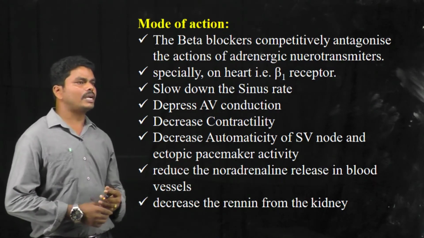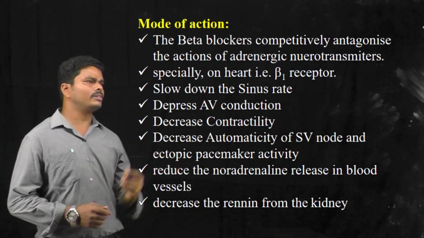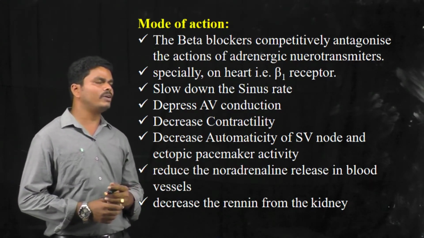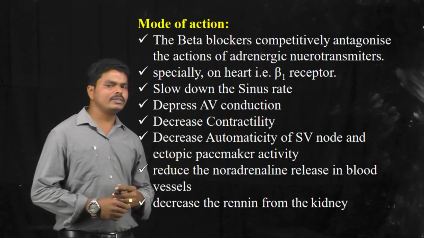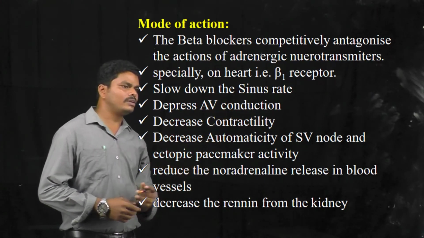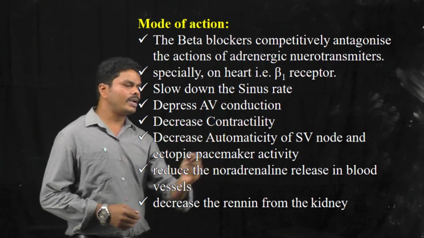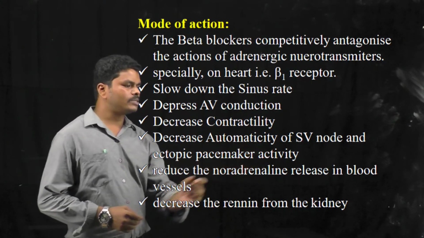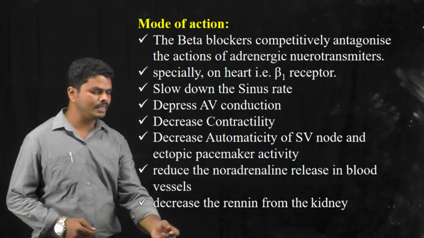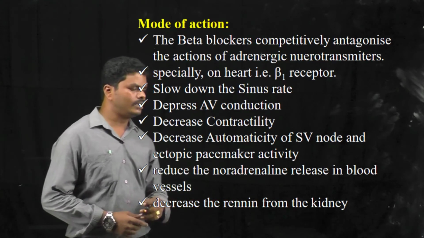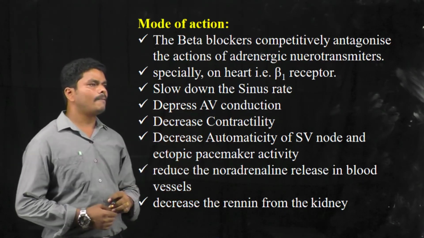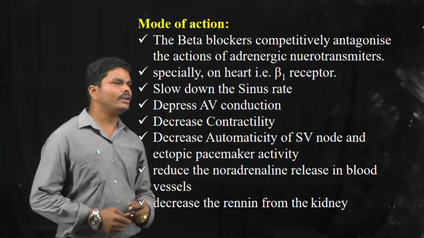The second class of antiarrhythmic drugs are the beta adrenoreceptor blockers. When they block the beta receptors, particularly beta 1 receptors, they can slow down the SA node action, depress the atrioventricular conduction, depress the contractility of heart muscle, and decrease the automaticity of the SA node and ectopic pacemaker activity. They can also decrease the noradrenaline release in the blood vessels, and decrease the renin secretion from the kidney cells. So these are some of the actions, and by these actions the beta adrenoreceptor blockers show their antiarrhythmic activity.